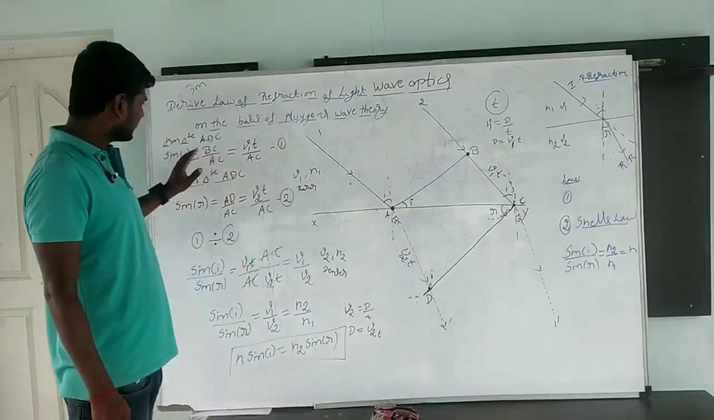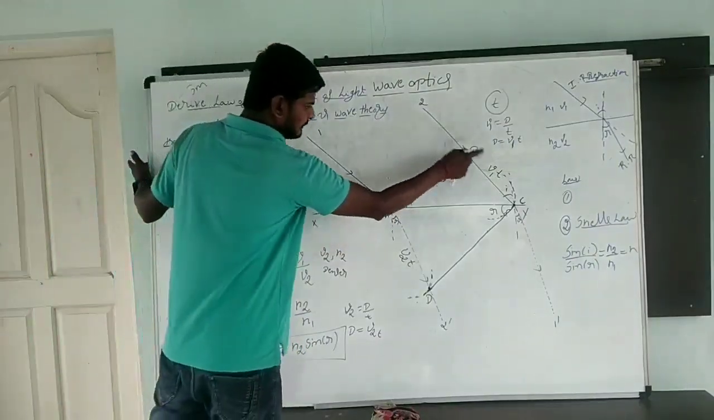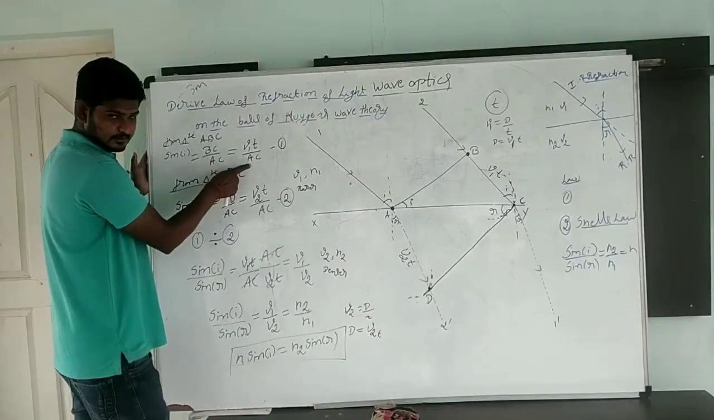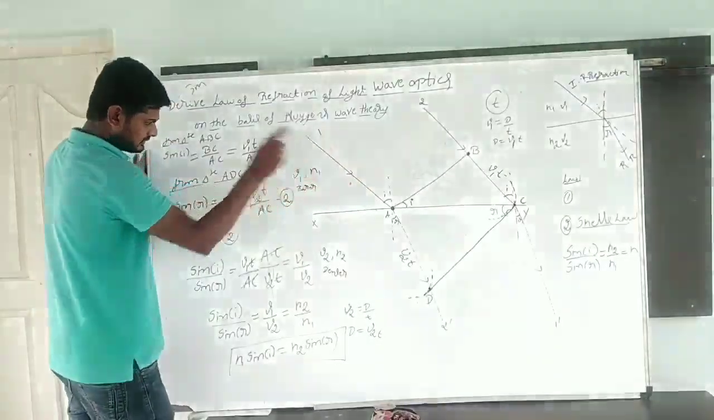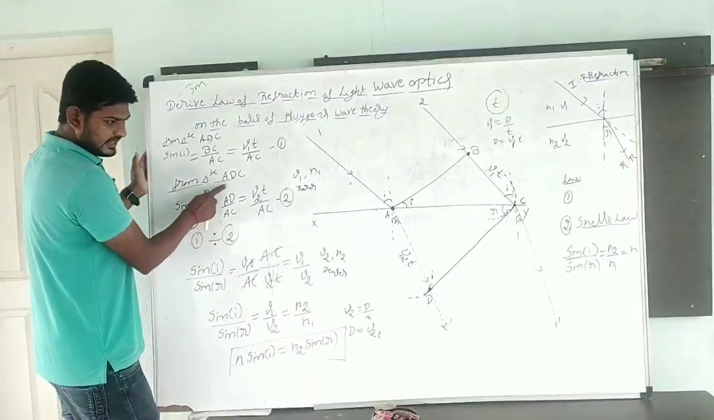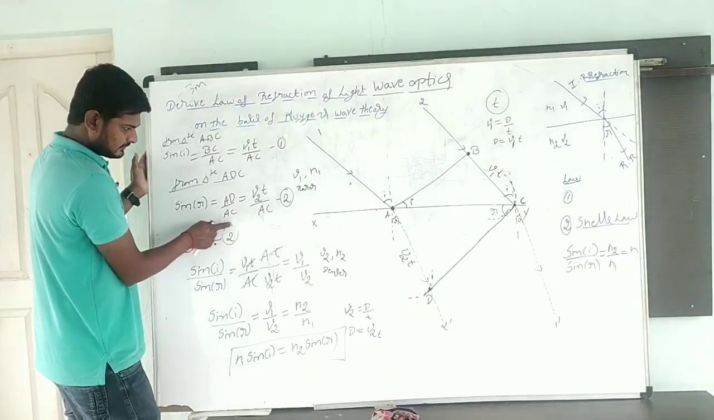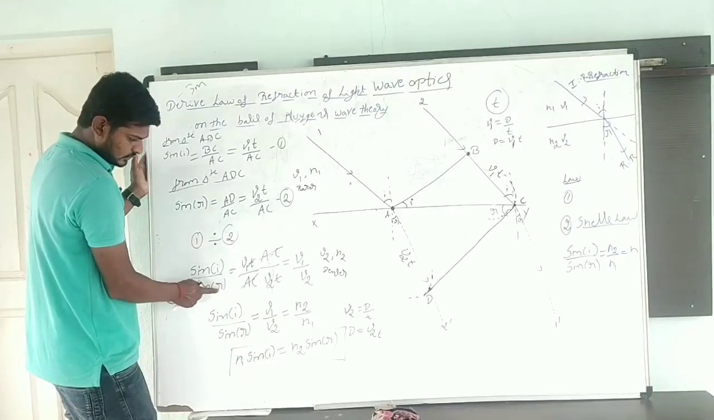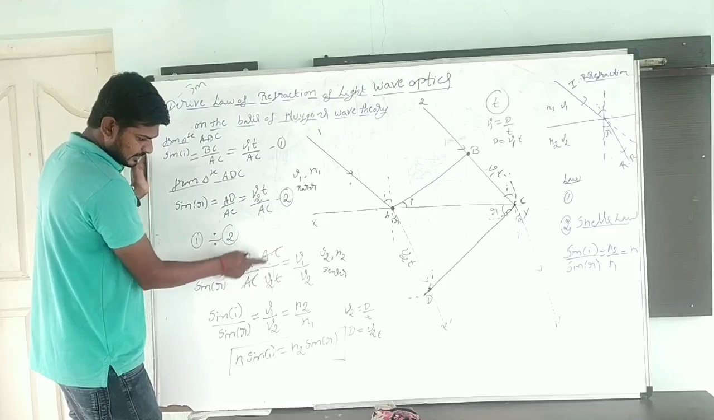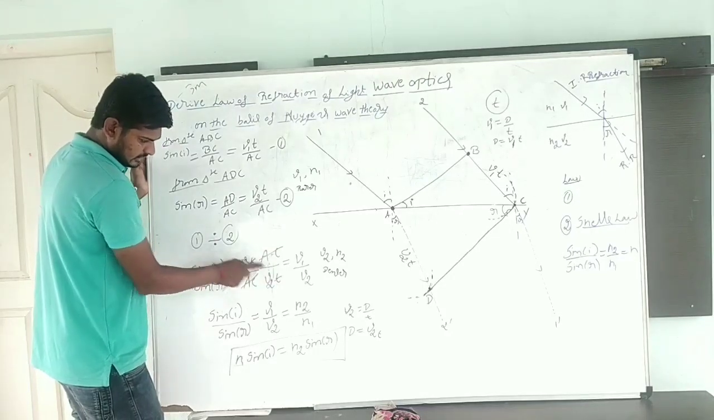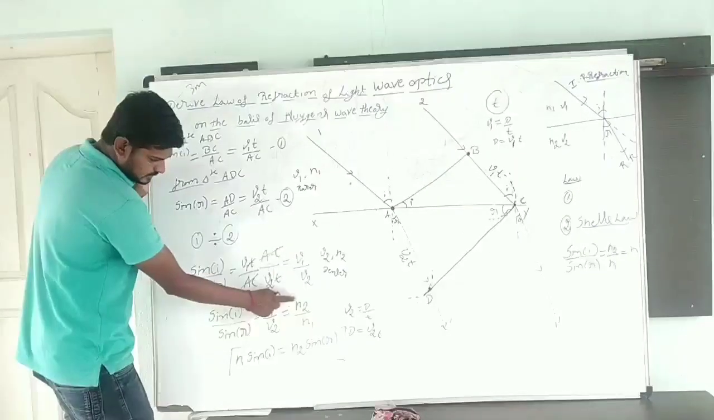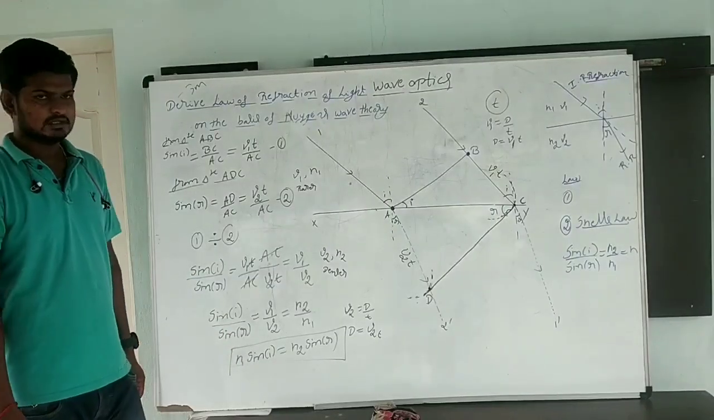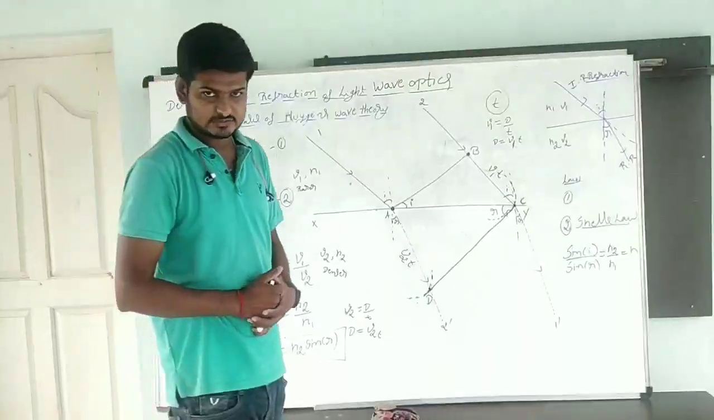Now I am going to take two triangles. Triangle ABC, sin theta, opposite by hypotenuse, BC by AC. BC means V1t. Again, ADC, sin R, AD by AC. AD means V2t by AC. Dividing 1 and 2, sin I by sin R, AC is common in both, cancel. t cancels. V1 by V2. V1 by V2 is N2 by N1. Means N1 sin I is equal to N2 sin R. This is the law of refraction.